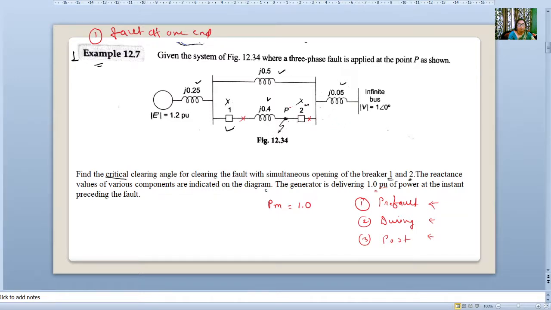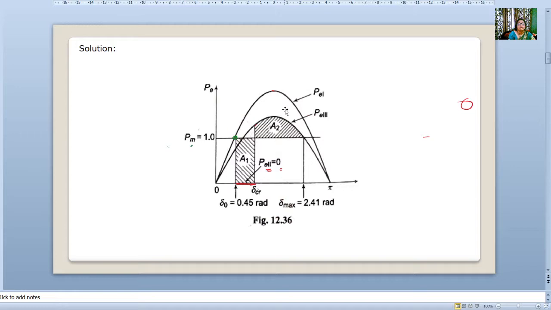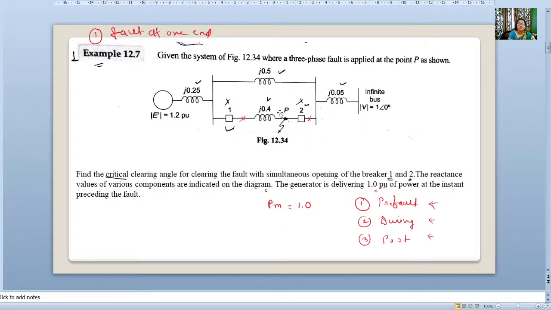Whenever you solve this problem, you have to draw the power angle curve. In the power angle curve for this case, both lines are working. During the fault, P2 is equal to 0, as the fault is at one end of the transmission line. This is a single machine infinite bus system, a generator connected to the infinite bus.